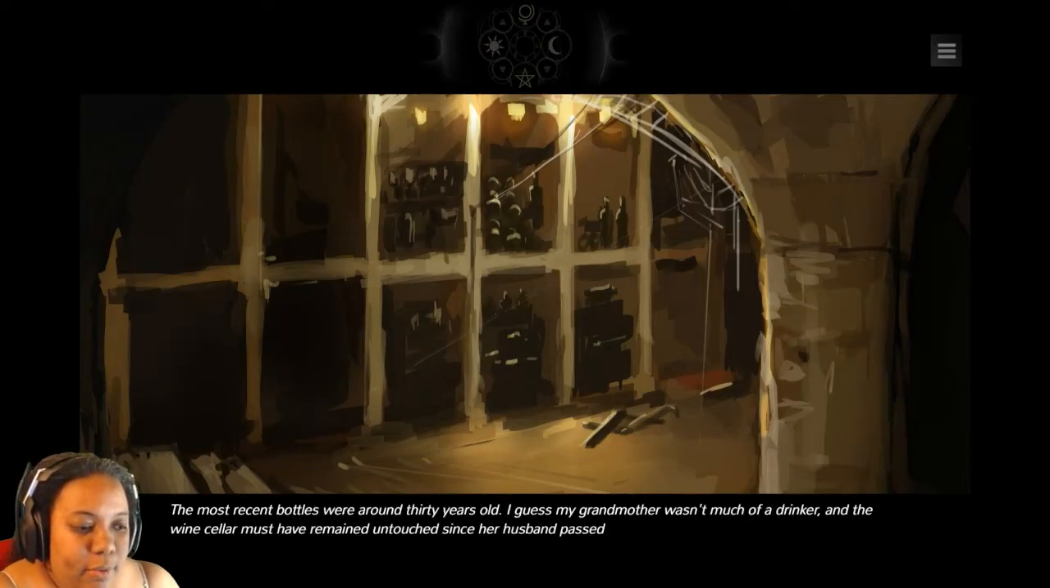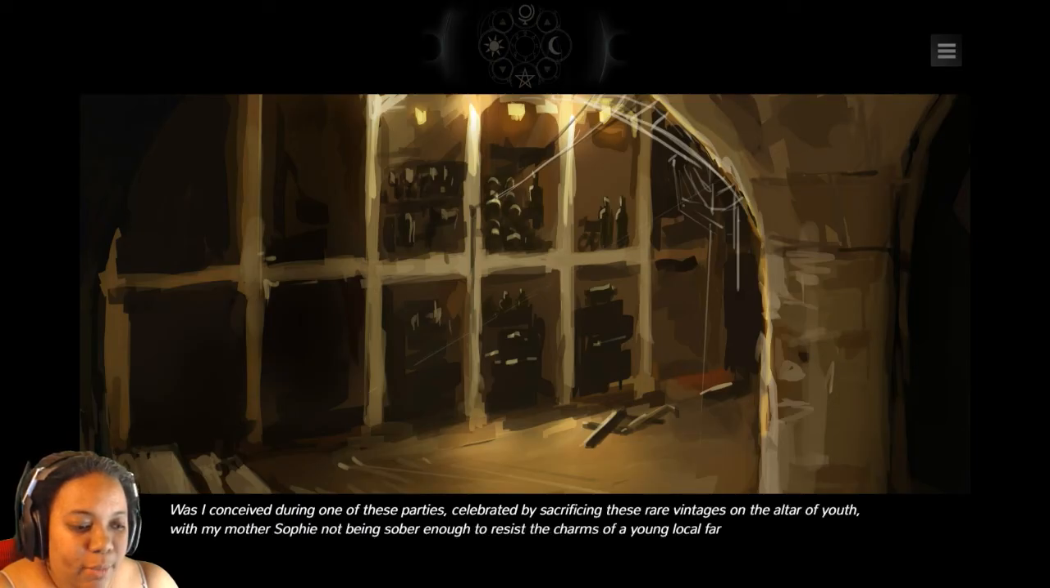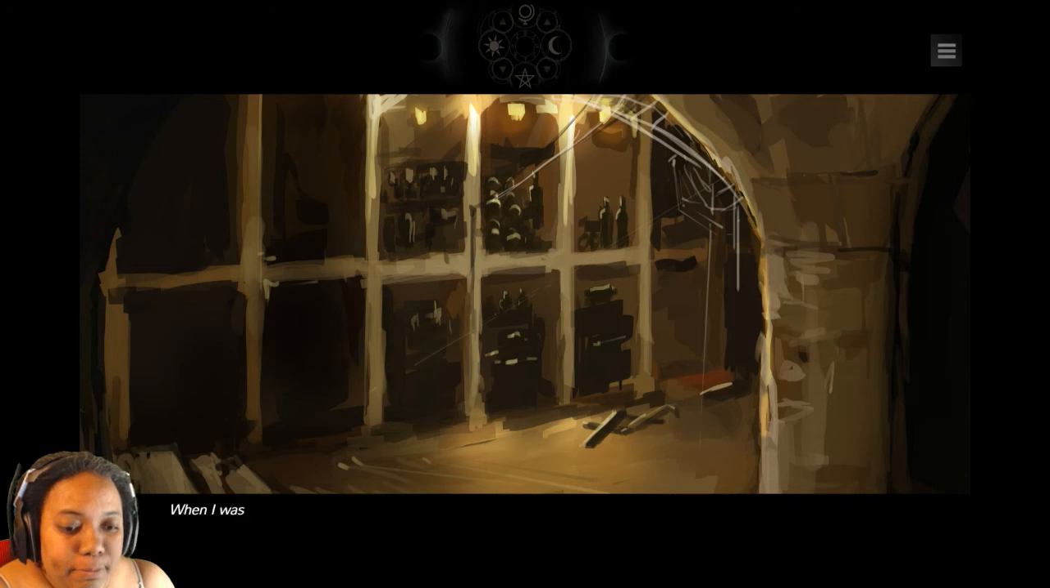I guess my grandmother wasn't much of a drinker, and the cellar must have remained untouched since her husband passed away. Did my mother come here during her teen years, defying her parents' rules, to steal a bottle to share with her friends from the village? Was I conceived during one of these parties, celebrated by sacrificing these rare vintages on the altar of youth, with my mother Sophie not being sober enough to resist the charms of her young local farmer?